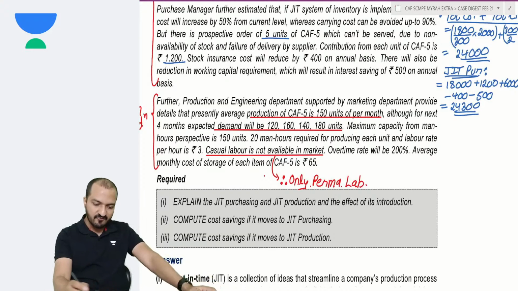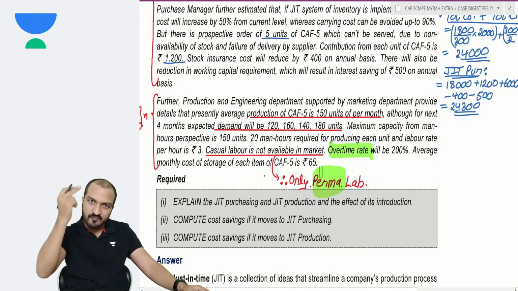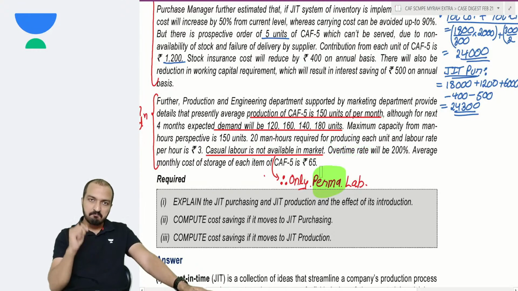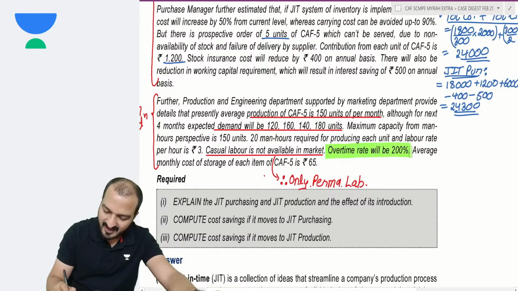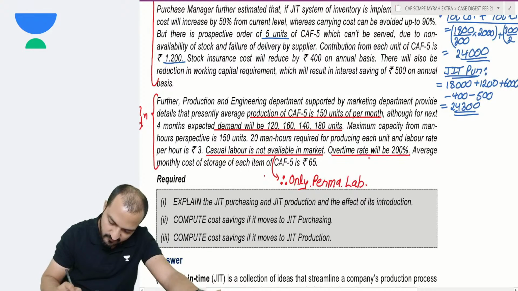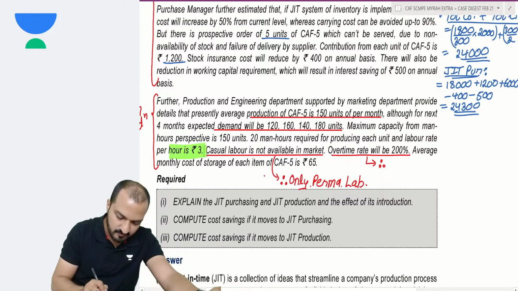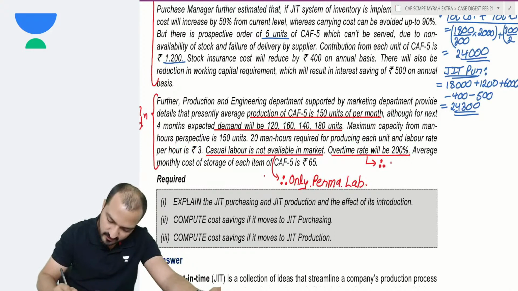Therefore, whenever you have to do overtime, you cannot hire new workers for that. You have to make the existing permanent labor do overtime. Now, if they are made to do overtime, then they will have to be paid overtime rate at 200%. So for overtime, you will pay them how much? Your regular rate was 3 per hour for the permanent labor. So during overtime, you have to pay them 200%. So you'll have to pay them